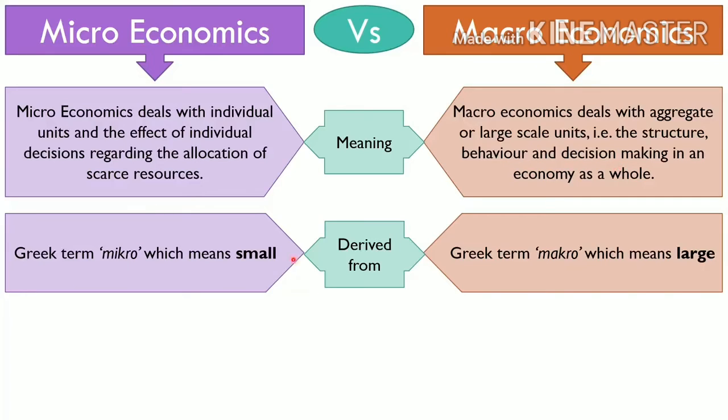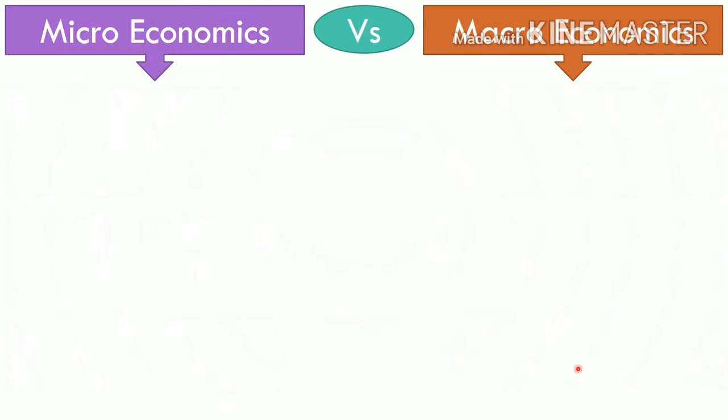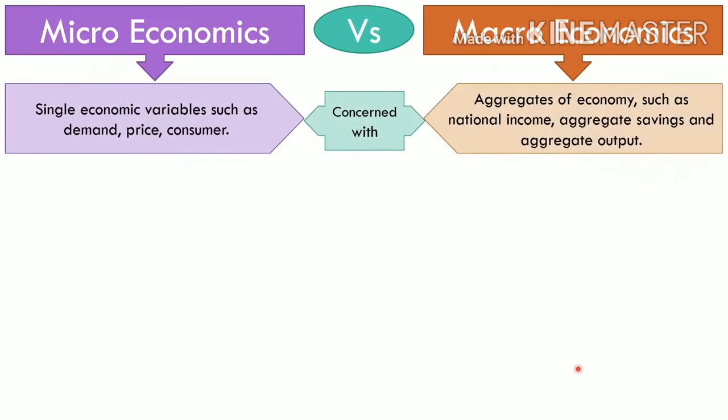Next, micro has been taken from a Greek word micro and its meaning is small. The Greek word macro is meant for large. On the micro side it applies to operational or internal issues. On the macro side it applies to environment or external issues. So it's on the basis of application that we are studying it.